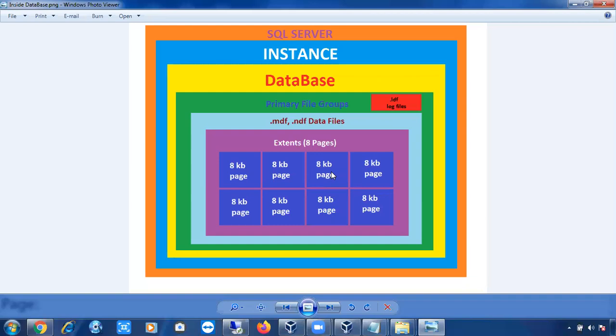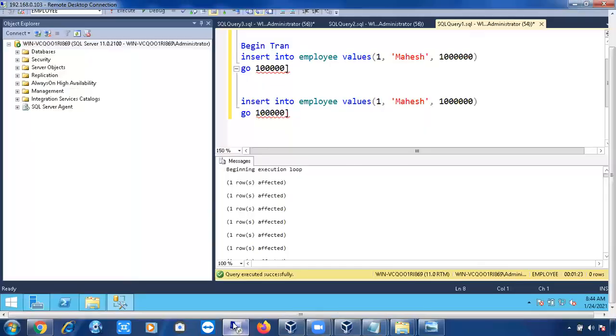Got it? Very important point. On a single page you cannot store multiple tables. Even if the table is very small, the complete page will be allocated to that particular table. Why? Because in the future it may increase. Maybe just now I have created 8 records in the employee table. Now I have created 1 lakh records.